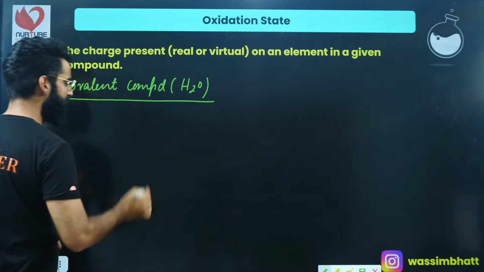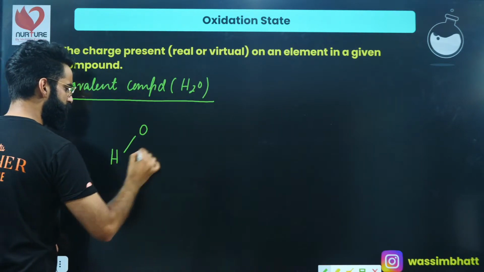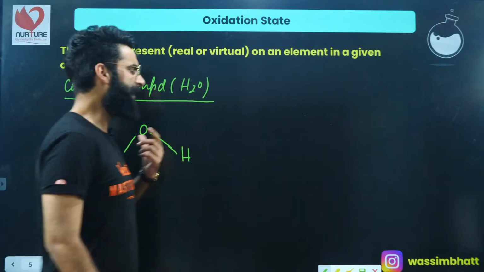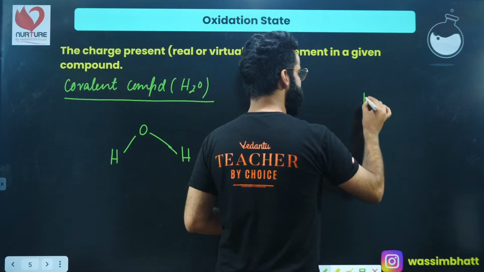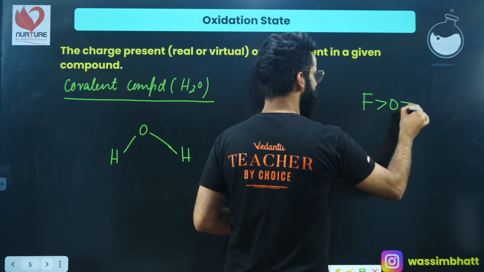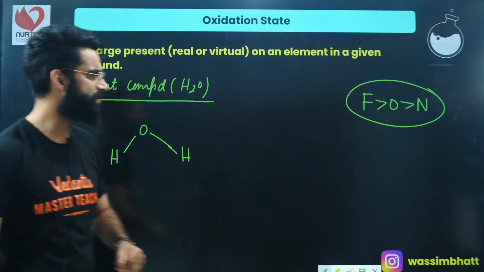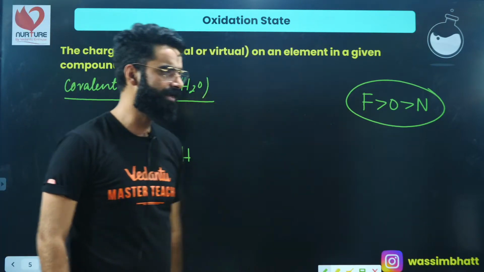You all must be familiar with the structure of water, which is H2O, with this bent structure, right? Now in your periodic table, which is the most electronegative element? Fluorine, followed by oxygen, followed by nitrogen. I hope you know this. Fluorine is the most electronegative element, followed by oxygen, and then followed by nitrogen, right?